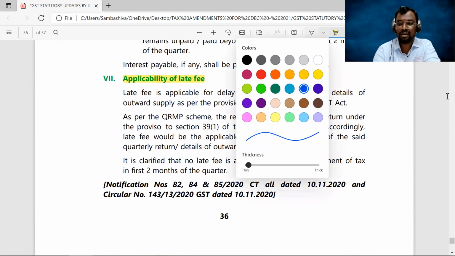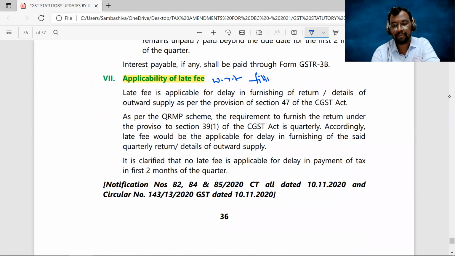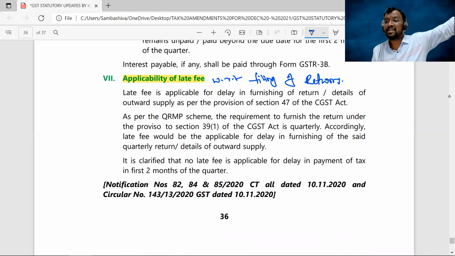Late fees with respect to filing of returns. Not with respect to defaults in payment of tax. For defaults in payment of tax, interest is levied. For defaults in filing of returns, late fee is leviable.